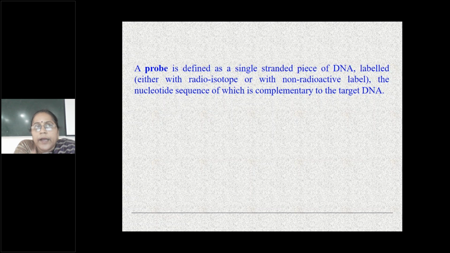For blotting techniques or hybridization techniques, we require a probe. What do you mean by probe? It is a single stranded piece of DNA which is labeled or unlabeled, and it should be complementary to the target DNA. So you should know what probe means. It is a single stranded piece of DNA which is complementary to the target DNA.